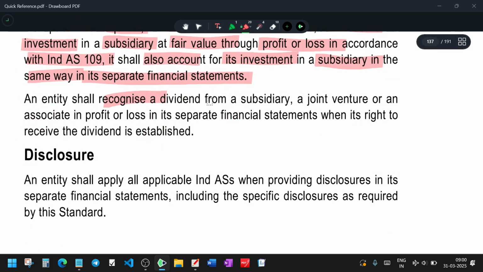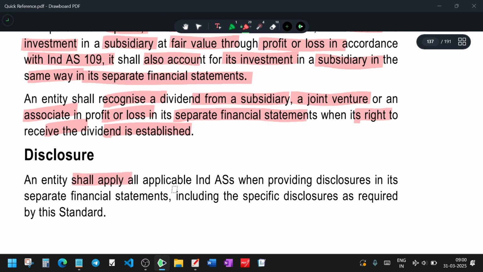The entity shall recognize a dividend from a subsidiary. An entity may recognize dividend from a joint venture or associate in profit and loss account in separate financial statement when its right to receive the dividend is established. So when you receive a dividend, how do you account it? The dividend should be accounted in P&L account. It should not be accounted anywhere else. As per separate financial statement, you should account it in the P&L account.